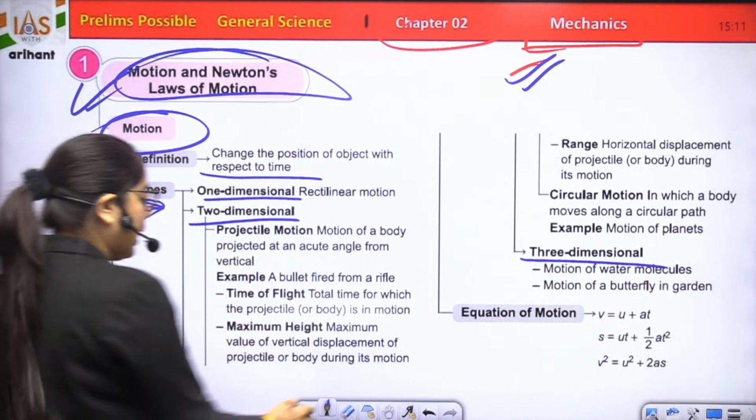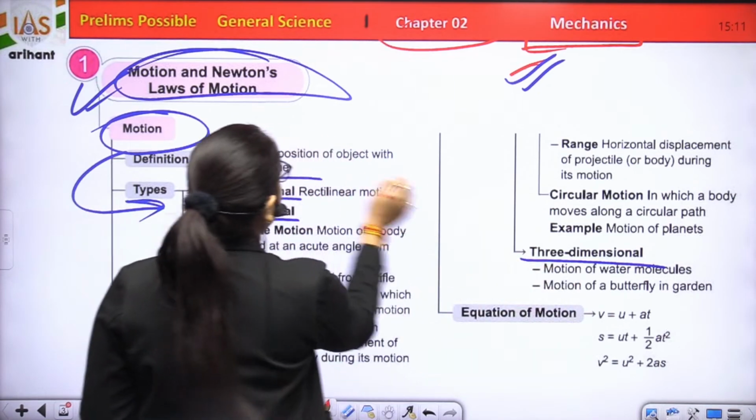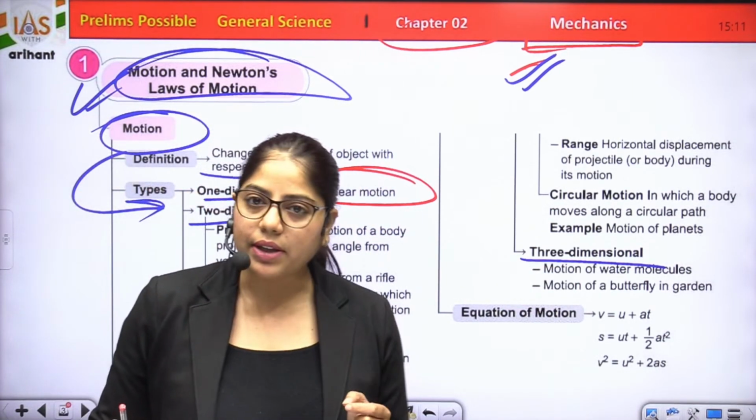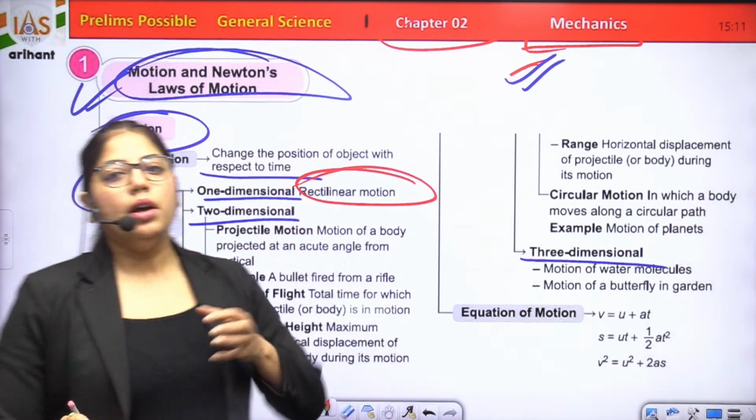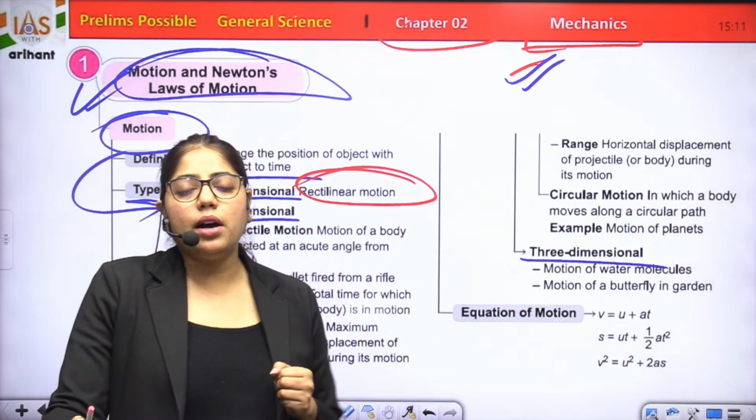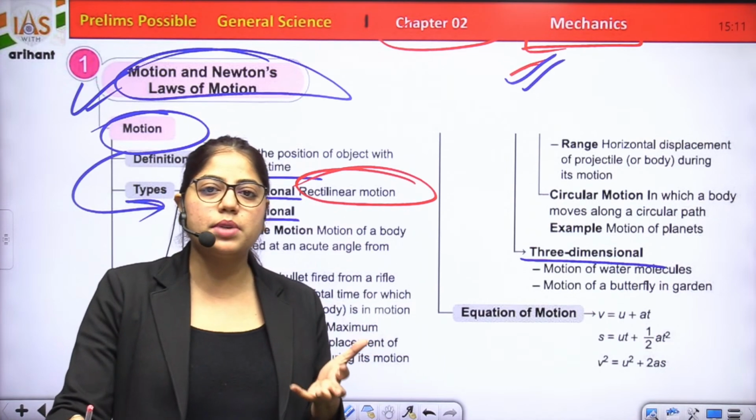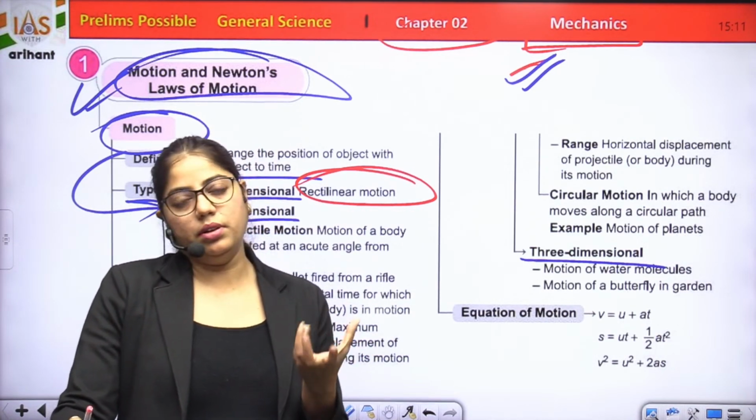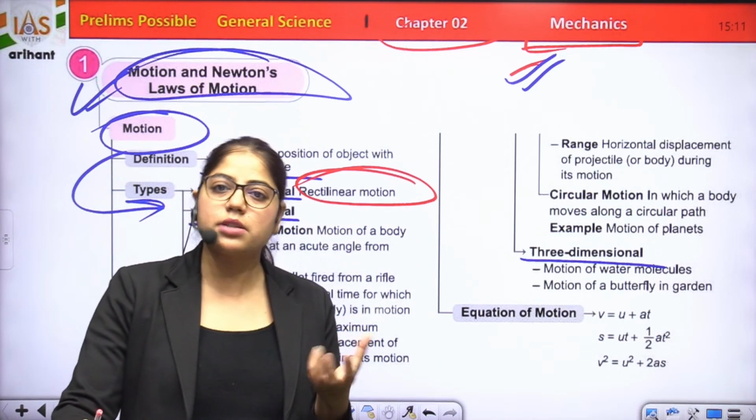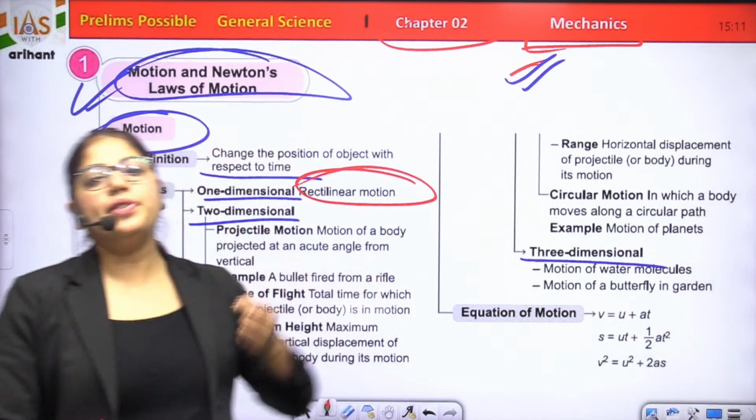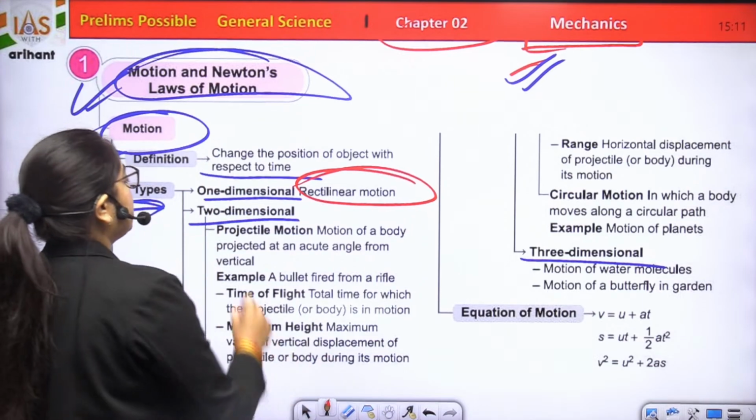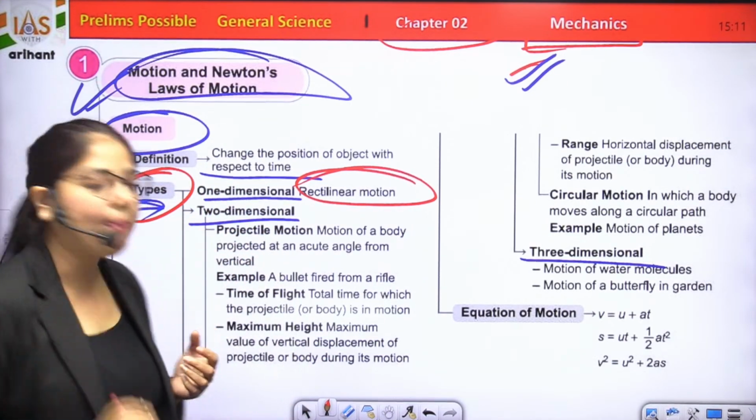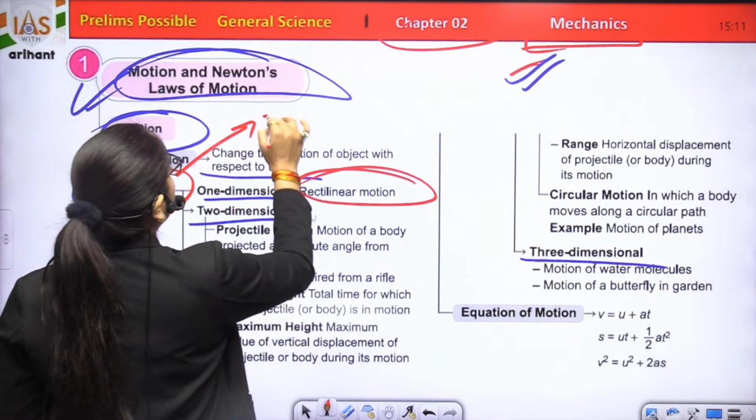So one dimensional is rectilinear motion. When you were in class 11th, after high school you come into senior secondary school, you take subjects like physics, maths, bio. In physics we first study that motion types are divided into three parts.